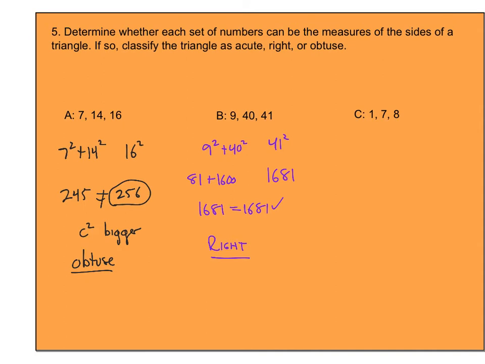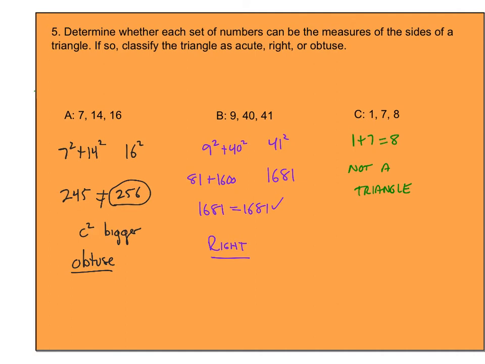For the last one it's kind of tricky. It's a twist because I have to recall some things. Number one, 1 plus 7 equals 8. So this is technically not a triangle, because one of the rules is that any two sides have to be bigger than the third in order for it to actually be a triangle.